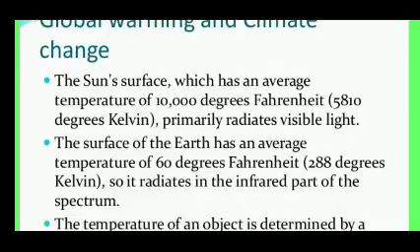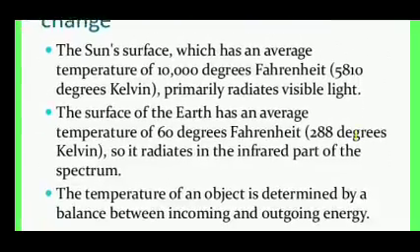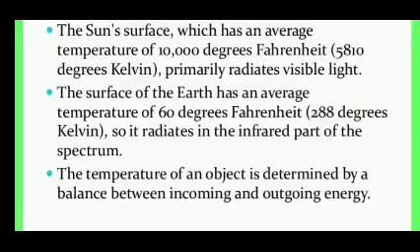The surface of the Earth has an average temperature of 60 degrees Fahrenheit, or 288 degrees Kelvin, so it radiates in the infrared part of the spectrum.